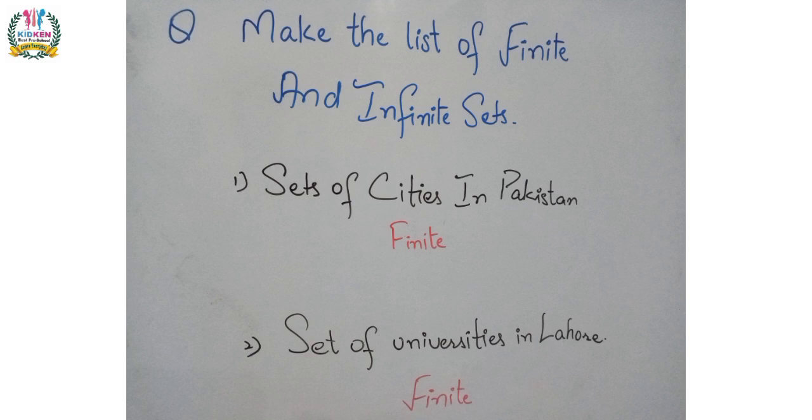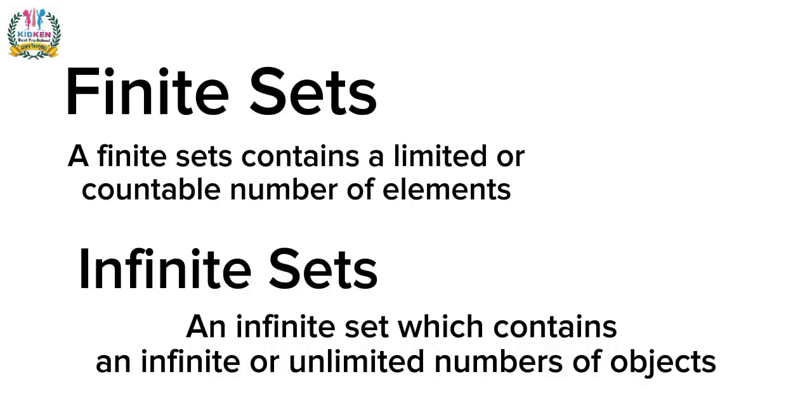So let's start our question, and the question is: make the list of finite and infinite sets. You can simply write the status of these sets, whether the given set is finite or infinite. Firstly, I would like to define finite and infinite sets. So what is a finite set?